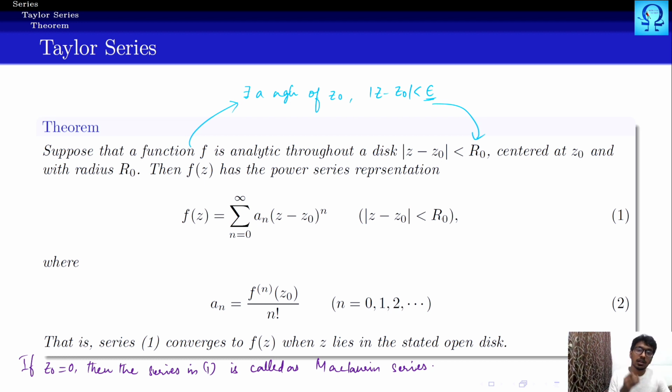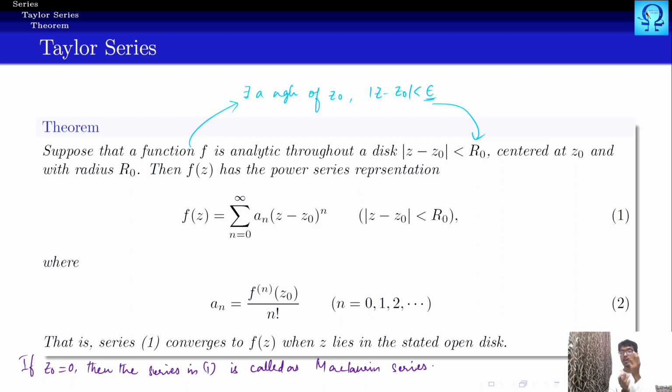Okay, here this theorem tells us that if you have the analyticity of a function at some point or throughout some disk, then in the disk you can expand your function as a power series. This is what this theorem tells you, right? So here you don't have to impose any convergence test to verify the convergence of the power series that we have. If you have a function which is analytic throughout some disk, it will have a power series representation, and that power series converges to the function f of z in that disk.